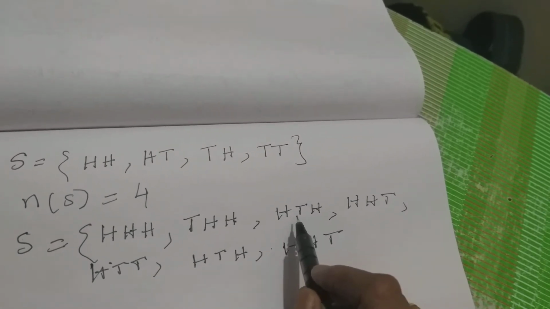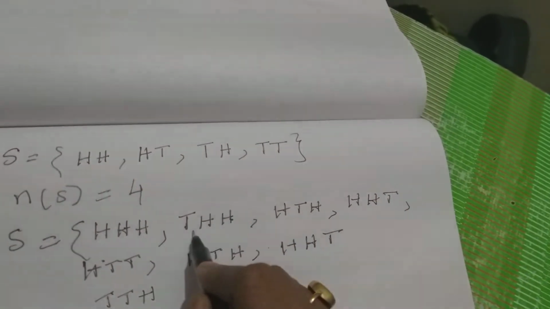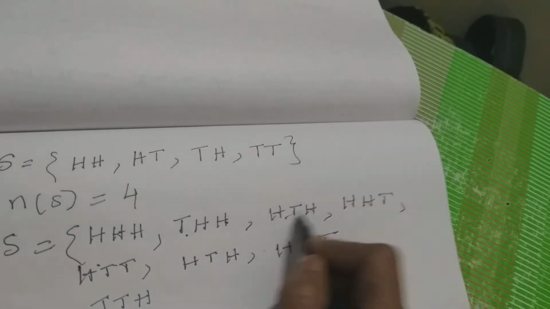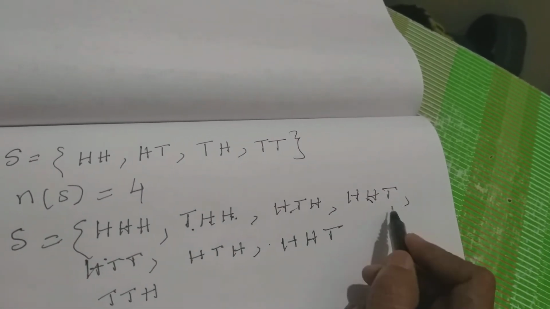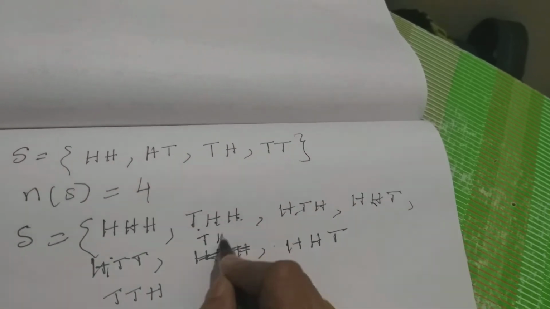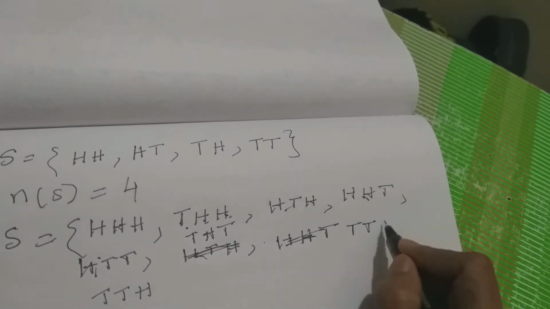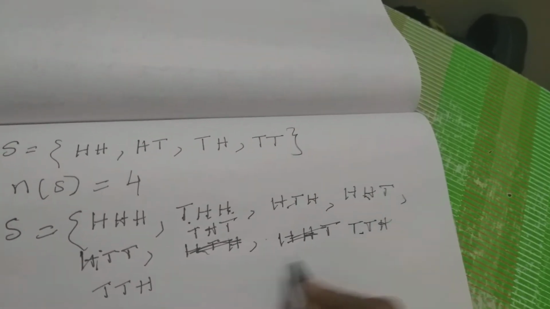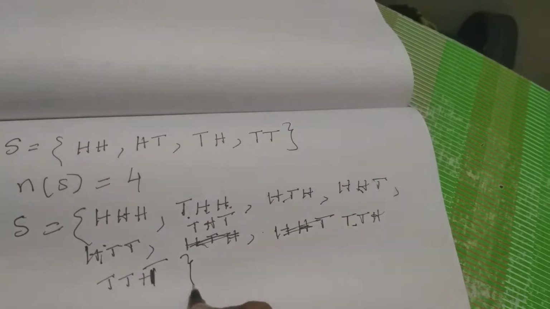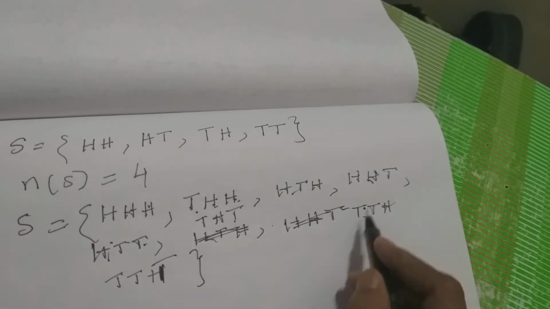Then here, remember how to calculate this. 3 tails, we'll have 3 heads. Just to remember, I am telling you. First take the first place tail, middle and last with 2 heads. Next is 1 head, 2 tails. So here first place head, then middle place head, corners tail, then last place head, 2 tails, then last place 2 tails. So 1, 2, 3, 4, 5, 6, 7, 8.